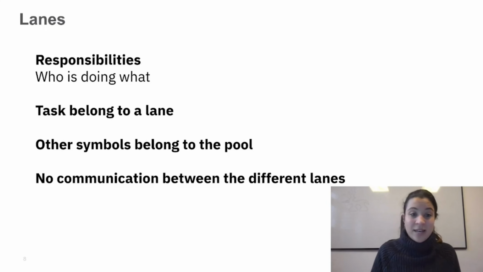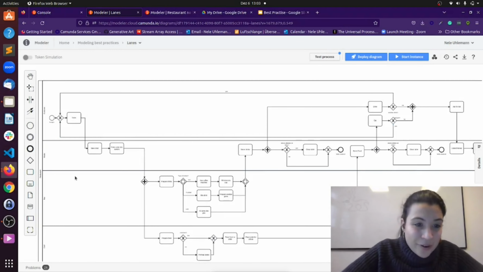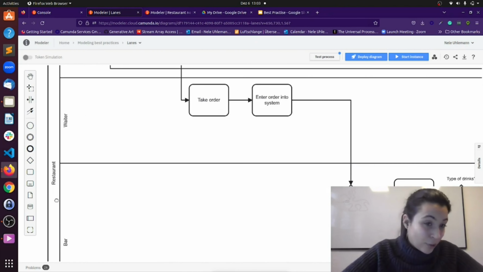And also within lanes, we cannot outline that communication between different participants in that process is or might happen. We need to find a different concept for that. So let's have a look why lanes, if you have the wrong scope, can sometimes be quite tricky for your process model. Back to the Camunda Web Modeler, and what I have here is a restaurant process.